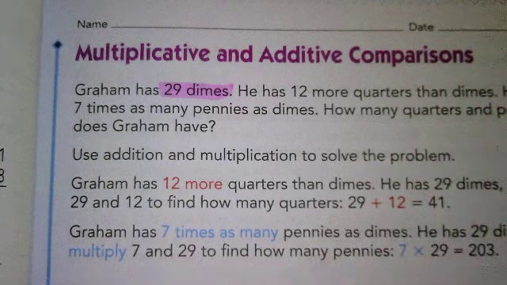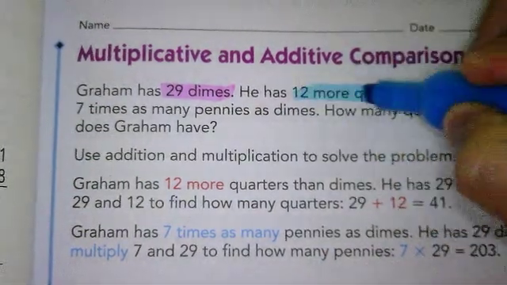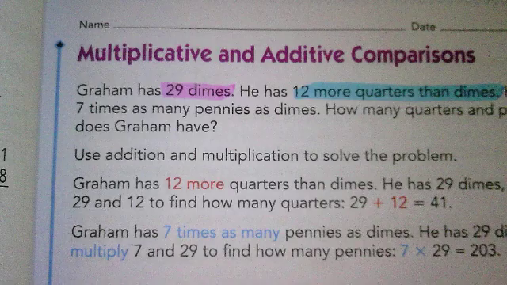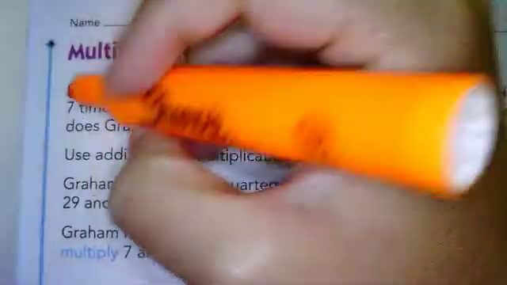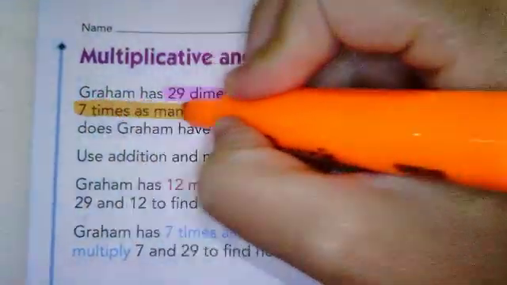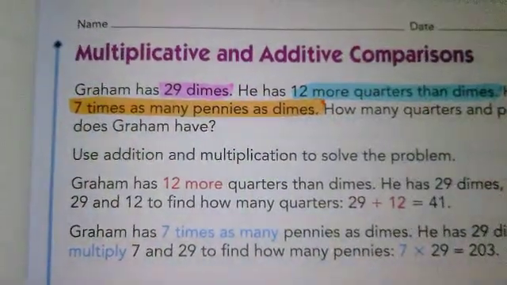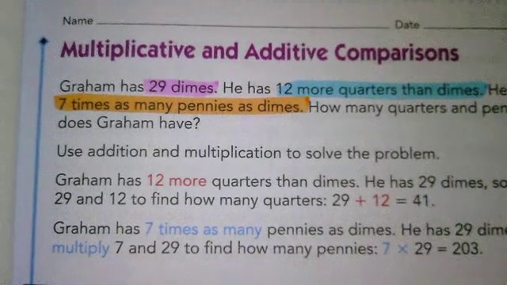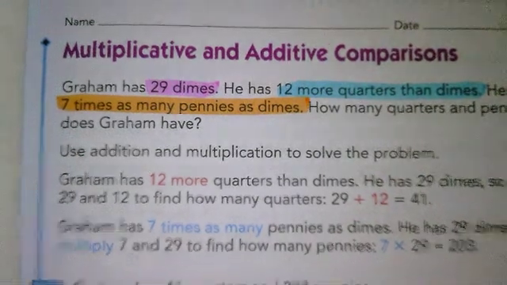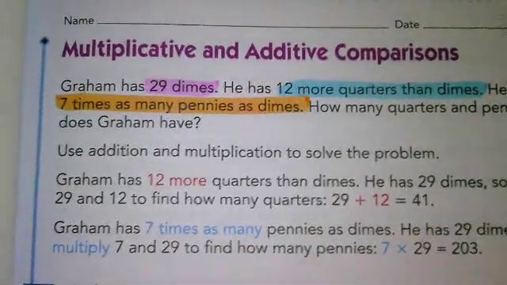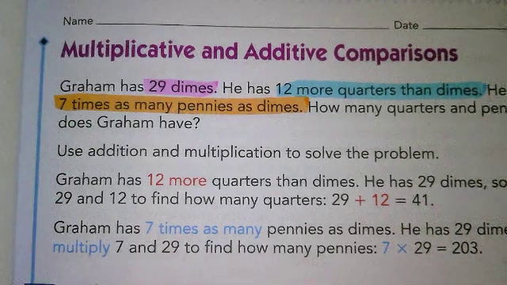Then it says he has 12 more quarters than dimes. And then it says he has 7 times as many pennies as dimes. So I want to know how many quarters and pennies Graham has. So, Isaac, pay attention because this can get confusing, okay? The wording is very important here and you got to pay attention. Okay, I'm going to make it so it's not blurry for you because it got blurry on the screen. Give me just a sec.